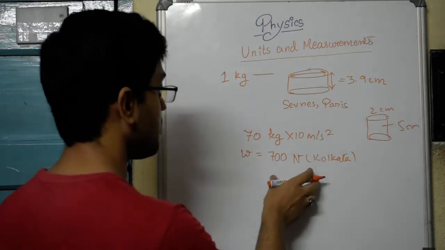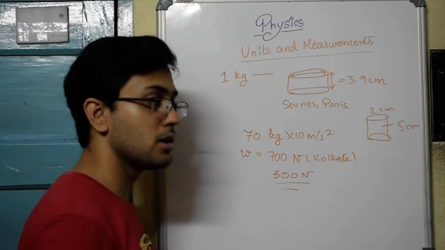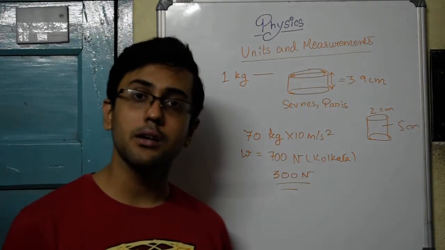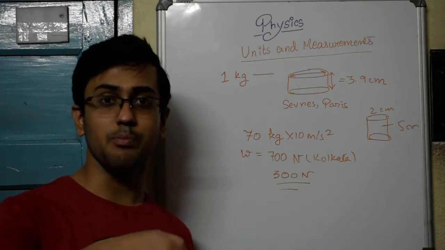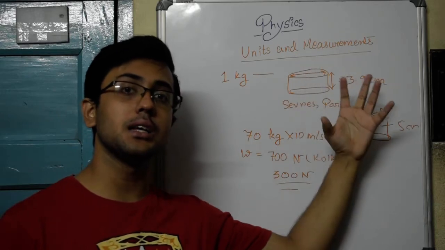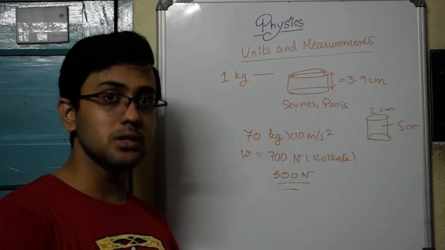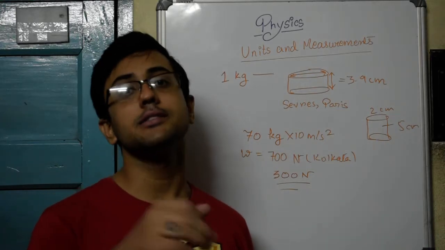According to that, we find that your weight is not 700 Newton but 300 Newton. That would create a lot of problems. People travel internationally, they have baggage capacity. If there was no universal standard against which we could measure, it would have created a lot of problems. This is why units are necessary.